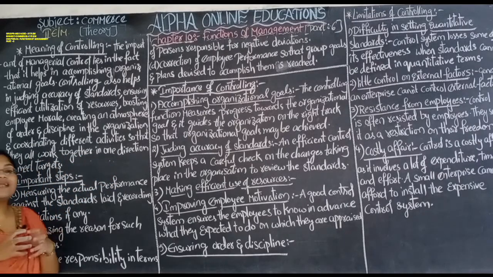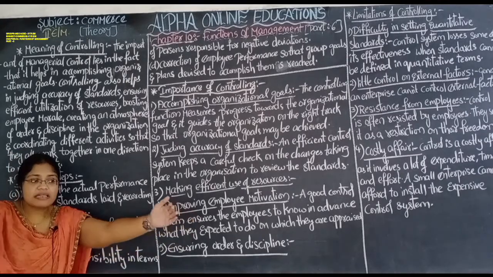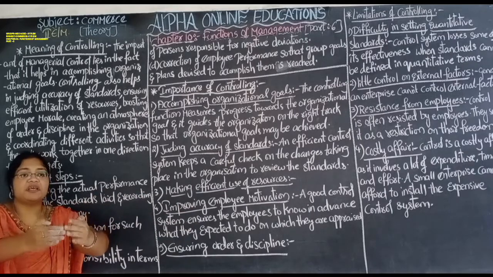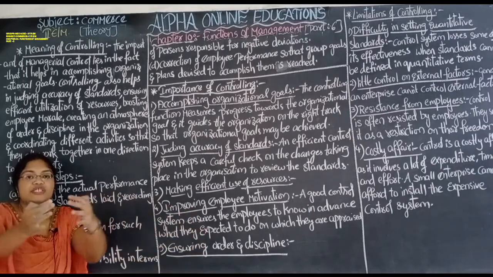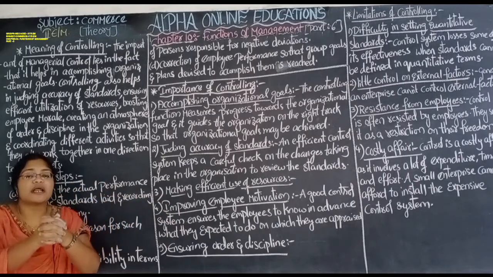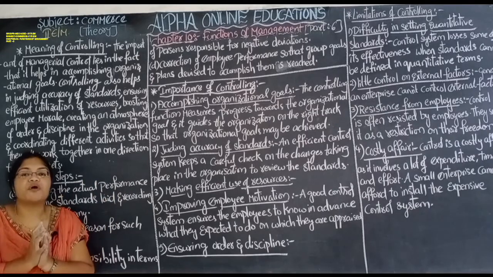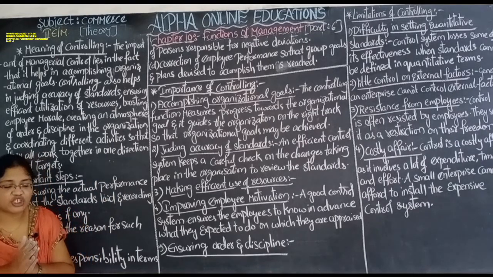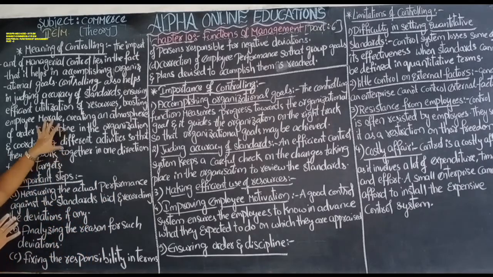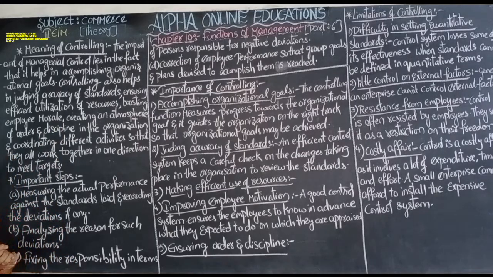And coordinating the employees. Coordination means bringing all the employees together. All individual goals are changed into organization goals in order to achieve the ultimate, most important target of the organization. So for that purpose, controlling is a very important function of management.